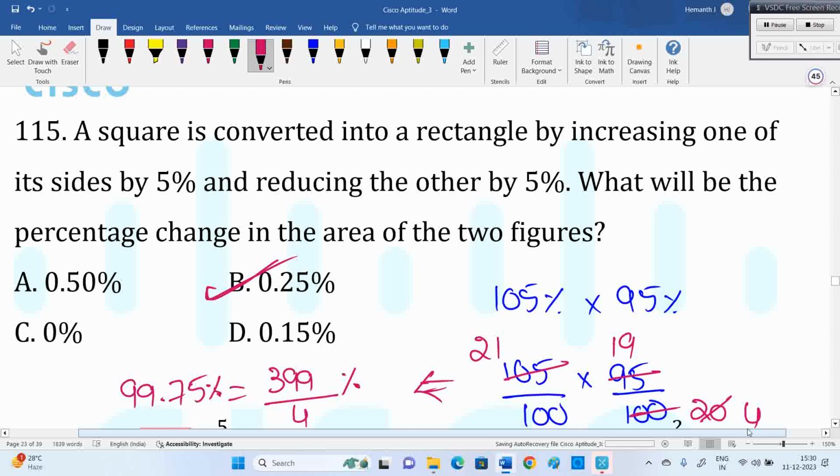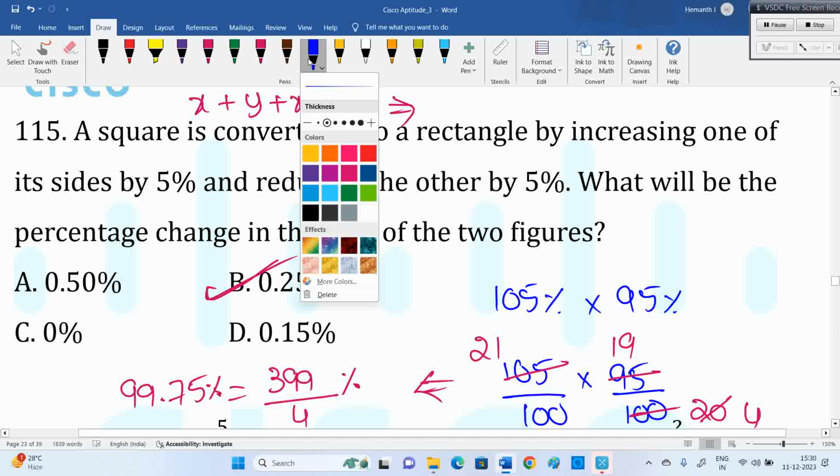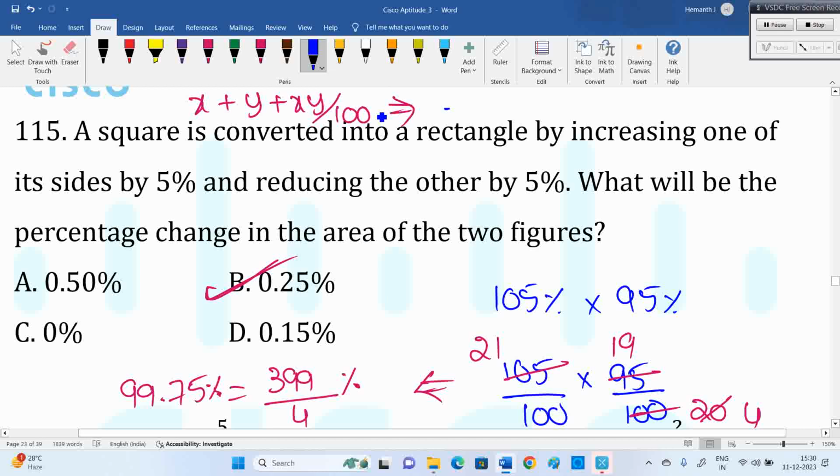Or else there is a shortcut: x plus y plus xy by 100. Listen, this is the shortcut formula. I have to take positive if it is increasing, and negative if it is decreasing. X is increasing, so I am taking plus 5. Y is decreasing, so minus 5.